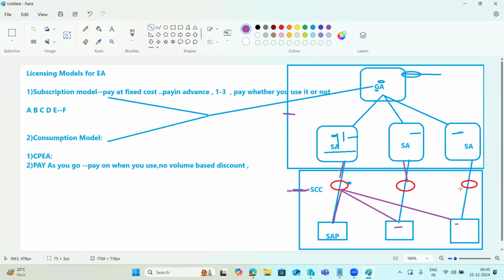But as a best practice, for each environment we can create one cloud connector. Otherwise, two cloud connectors in a landscape: one for the non-production systems, one for the production systems. This way we can differentiate it. SAP will not tell you, it is how we want to use it here.